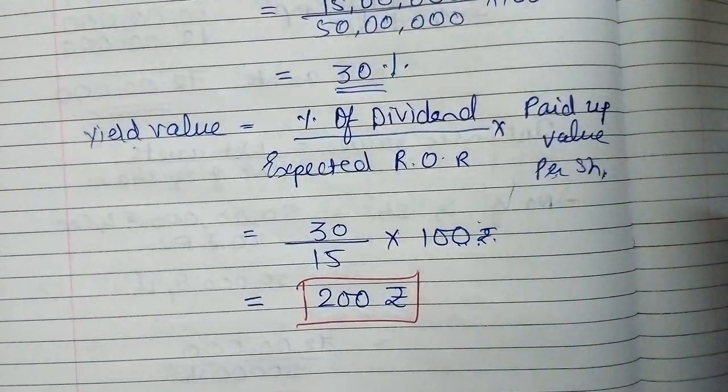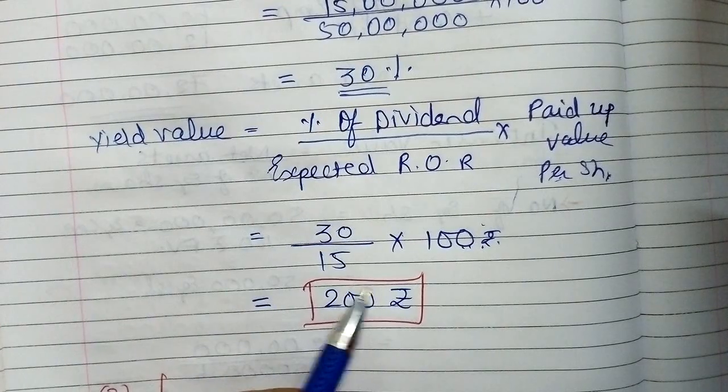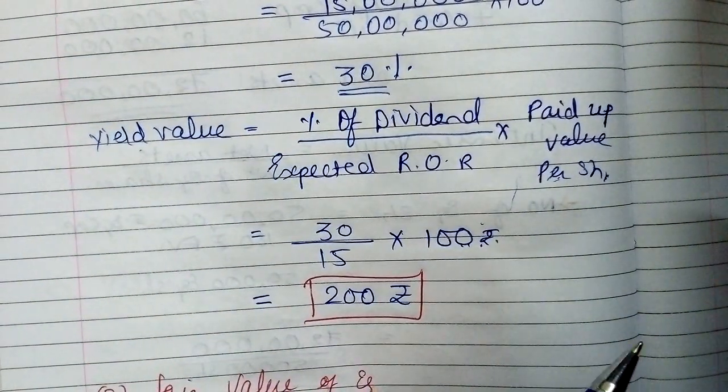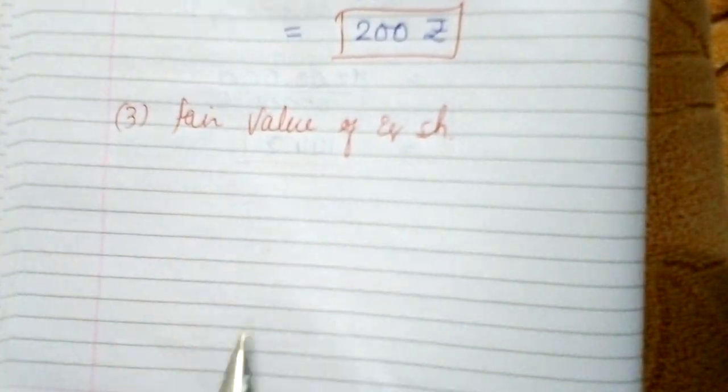Okay, and what we have to find out? The third one is fair value, the fair value of equity share. So how can we get the fair value?